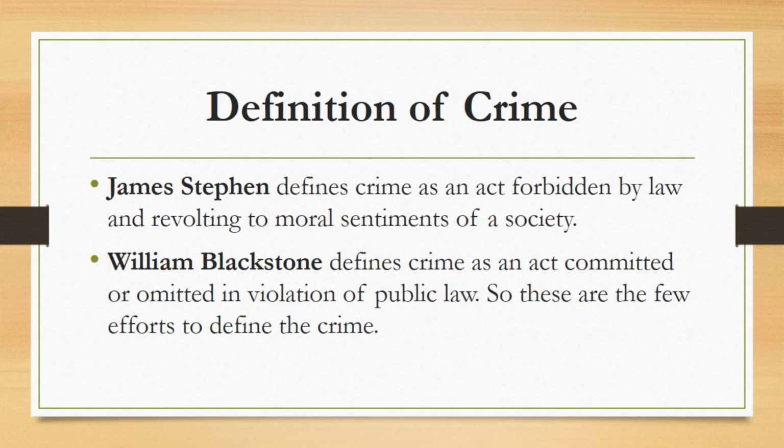Although there is no proper definition of crime, there are still some social scientists who have tried to define it. For example, James Stephen defines crime as an act forbidden by law and revolting to the moral sentiments of a society. Similarly, William Blackstone defines crime as an act committed or omitted in violation of public law. So these are a few efforts to define crime.